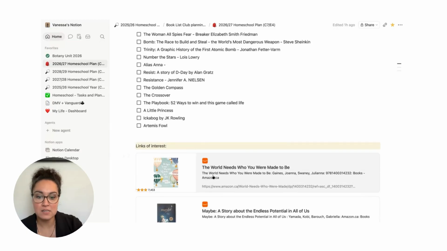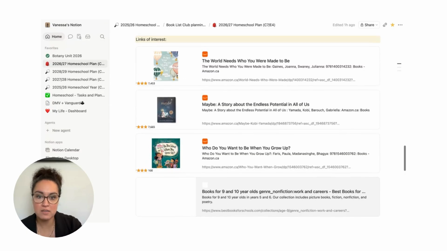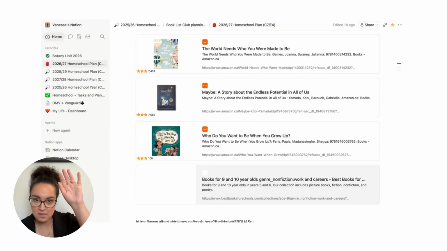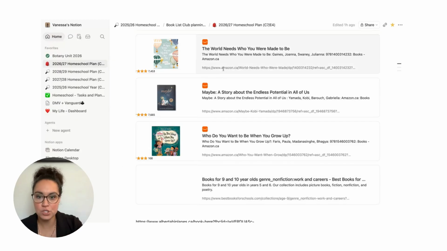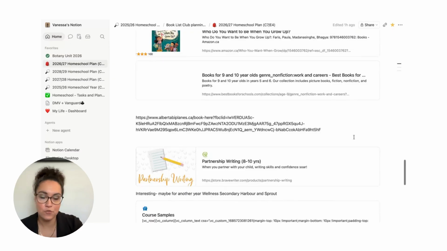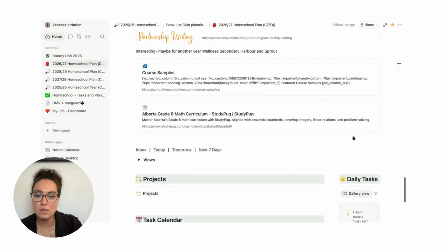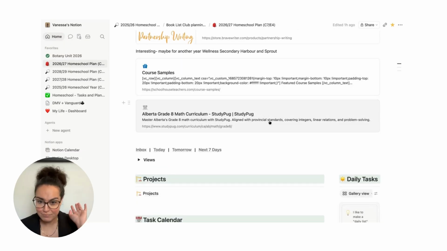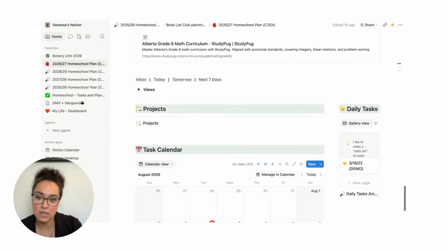And then I have a links of interest zone. This is on my phone, because on my phone, I have a quick access link. So this is the page that automatically pops up when I open my Notion. If I find something online, on Pinterest, or a friend sends me something, I can just put it right in here. It's so simple. I have the link ready to go.